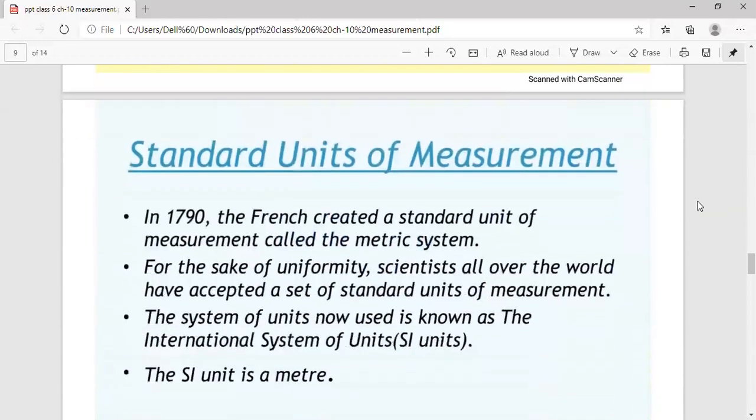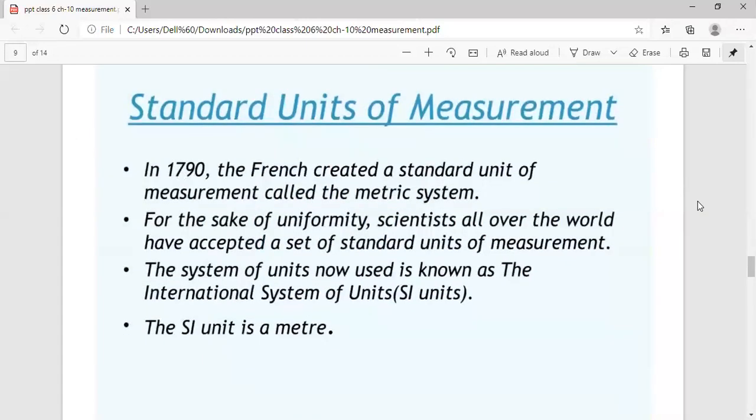Next comes the concept of standard units of measurement, which are also known as SI units. In 1790, the French created a standard unit of measurement called the metric system. So for the sake of uniformity, scientists all over the world accepted a standard unit of measurement.